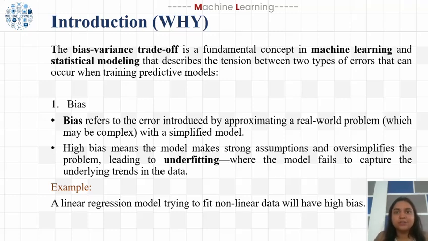Bias is the error introduced when we use a simplified model to approximate a real-world problem, which may actually be very complex. If a model has high bias, it makes strong assumptions and oversimplifies the data. This usually causes underfitting, where the model fails to capture the pattern. For example, a linear regression model trying to fit nonlinear data will have a high bias. That means if we use a simple linear regression line to fit data that is clearly nonlinear, the model will not represent the data well.